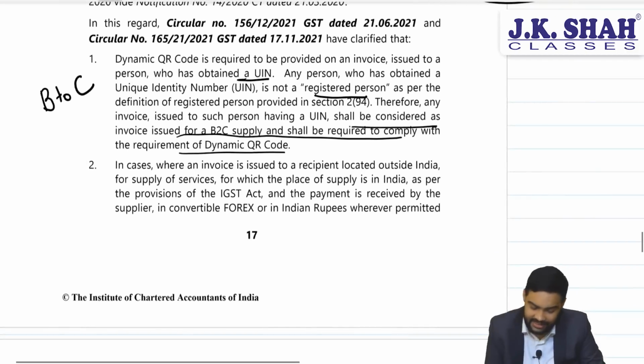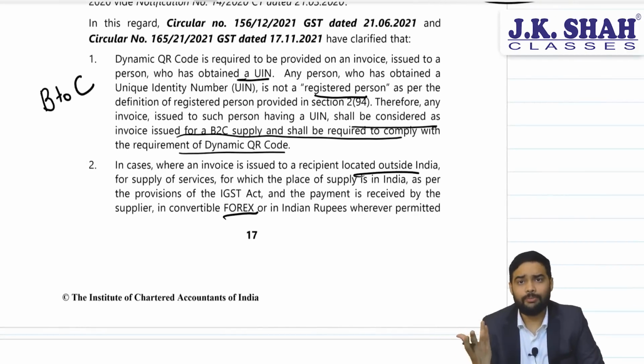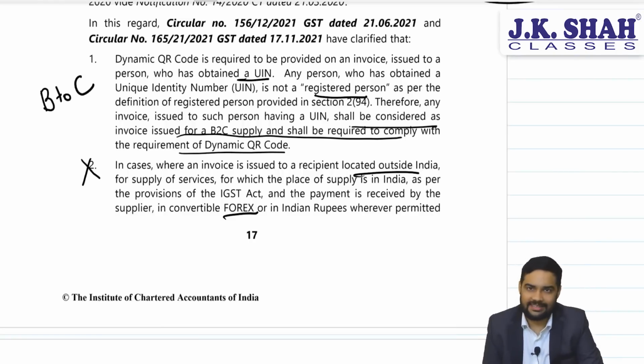The second one is related to persons whom you are providing service who are located outside India. But this provision of IGST Act you don't read at inter-level. So second one you can ignore for your exams. Yes.